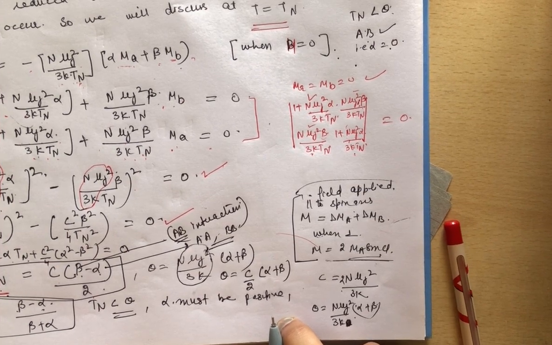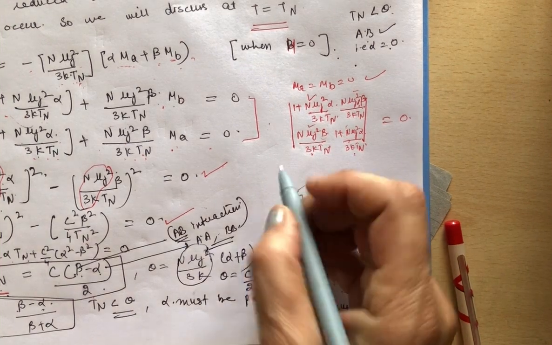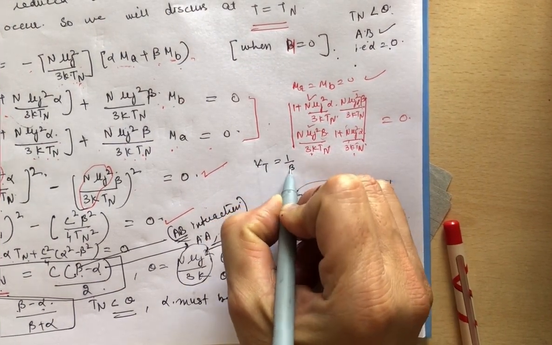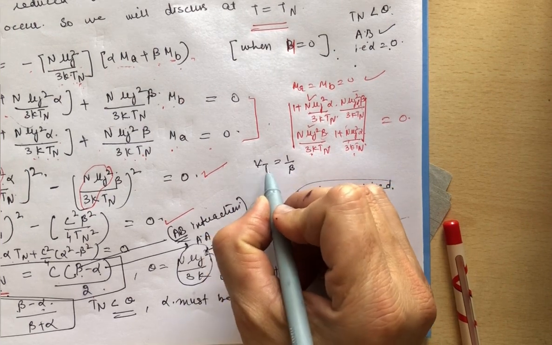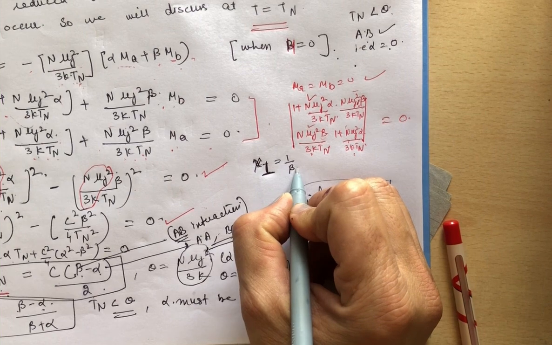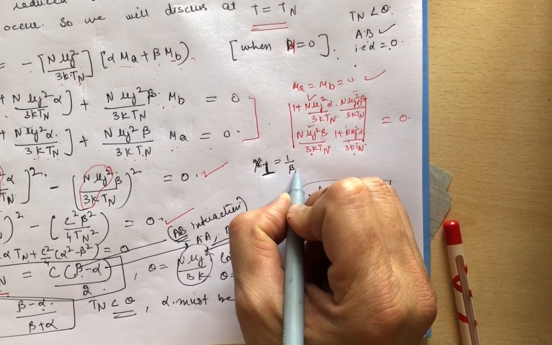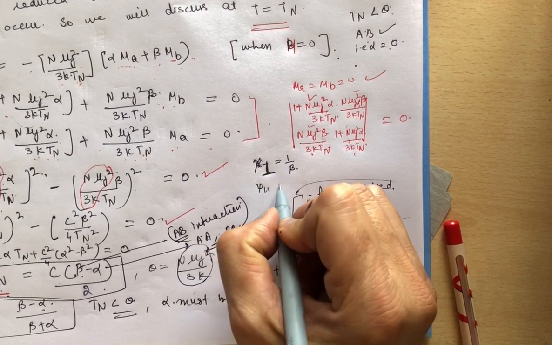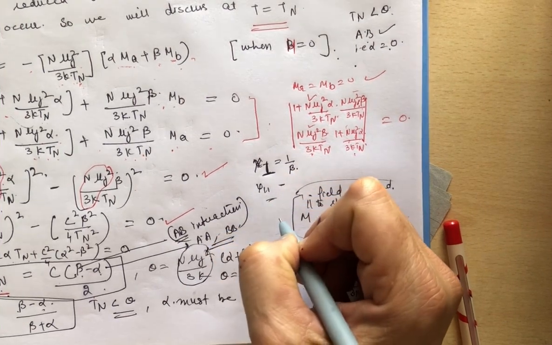Okay, when the susceptibility is taken perpendicular, it is equal to 1 over beta, and hence for perpendicular spins it is equal to 1 over beta, which is independent of temperature. And the parallel case is a very complicated process.